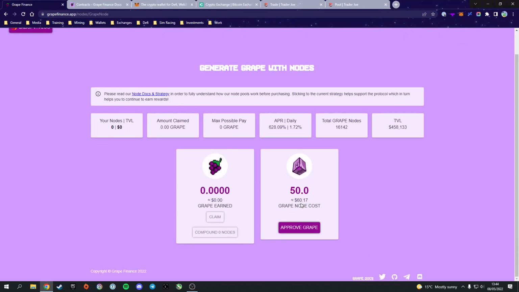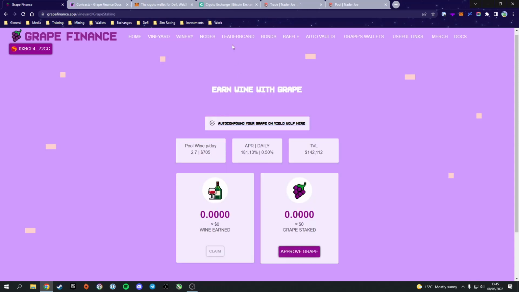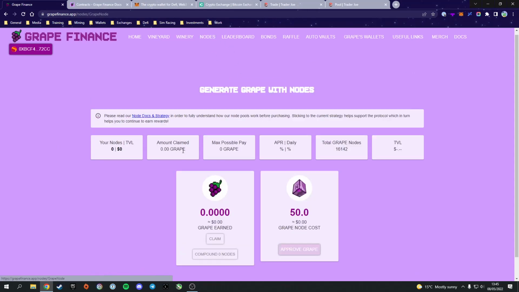And it's basically just locked staking. So you lock up the grape in order to buy the node, and that will go ahead and pay a 1.7% daily APR. So if we head back over to the vineyard, if you do unlock staking for grape, you're looking at about 0.5%. If you buy a node, you're looking at over 3 times the APR if you're willing to lock your grape rather than be able to have instant liquidity and access to it.